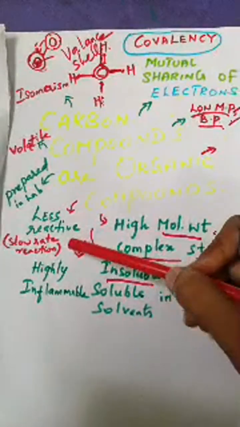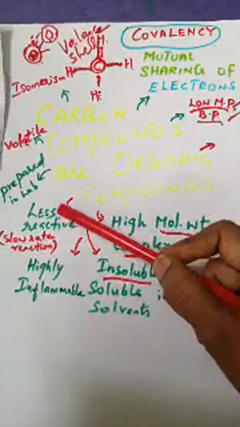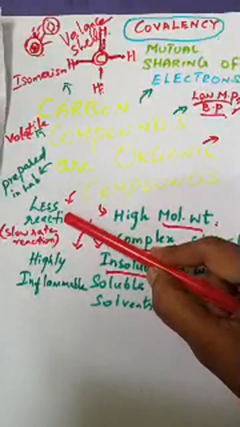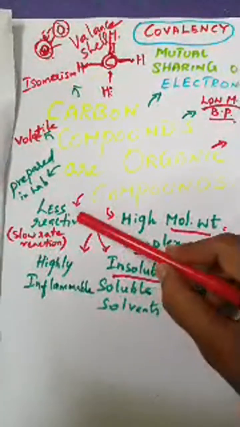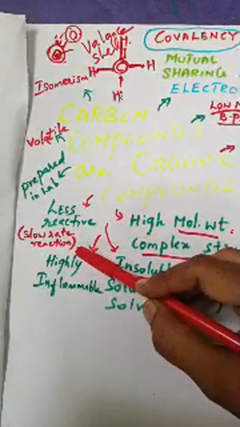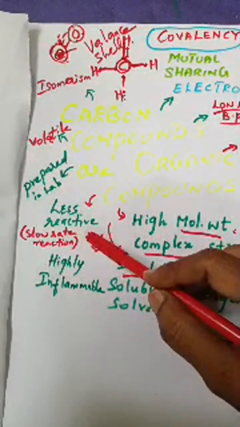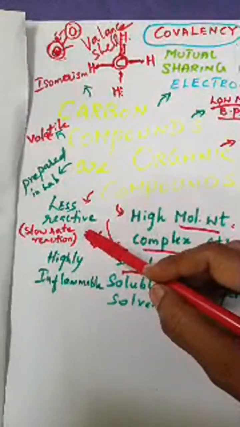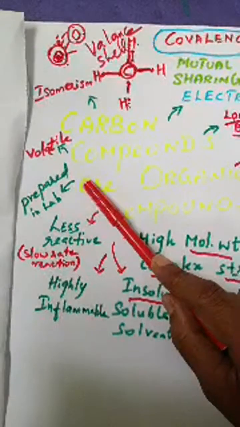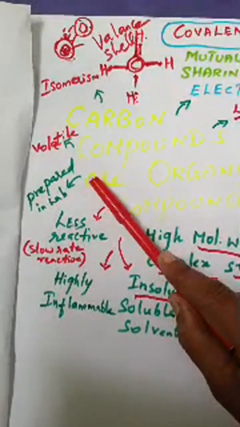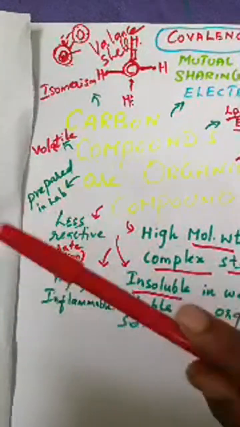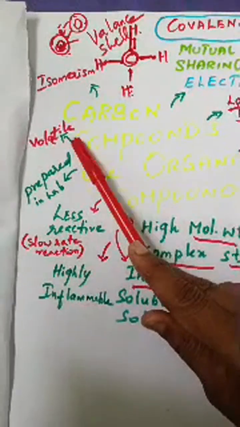Next, organic compounds are less reactive. Why? They will not react with other compounds vigorously. They are less reactive, so the rate of the reaction will be very slow. Okay, and these organic compounds we can prepare in the lab, and they are all volatile in nature.